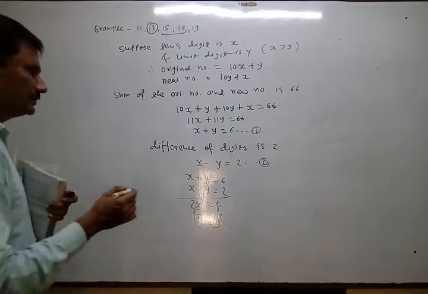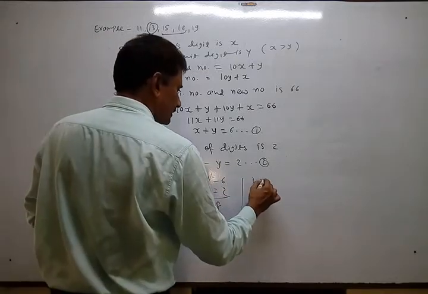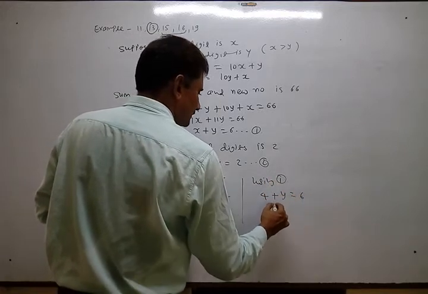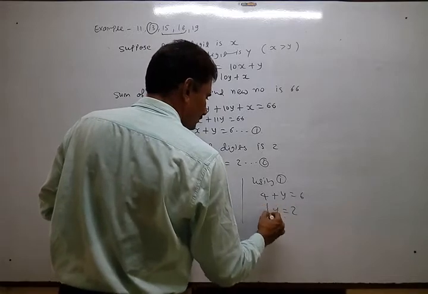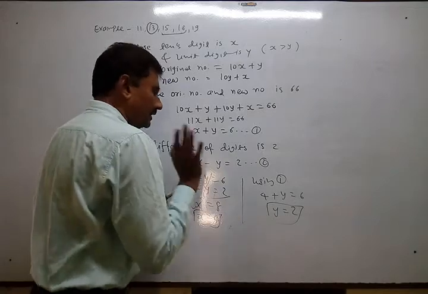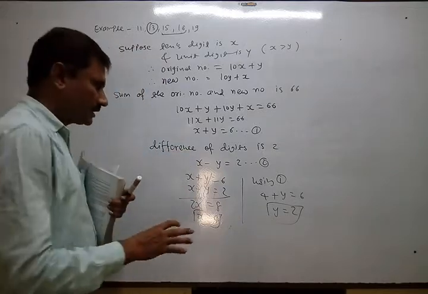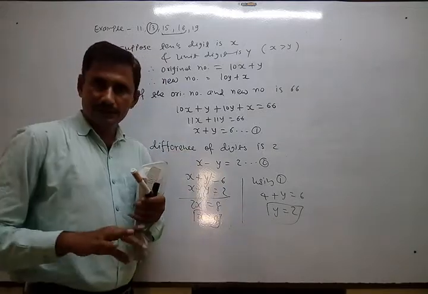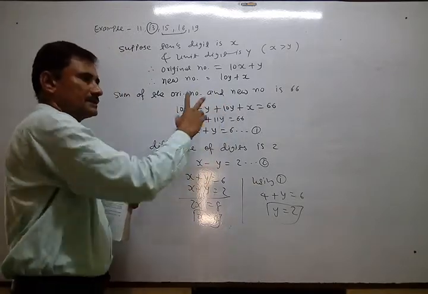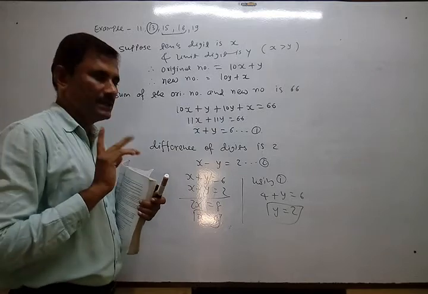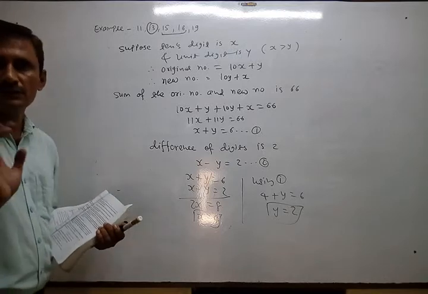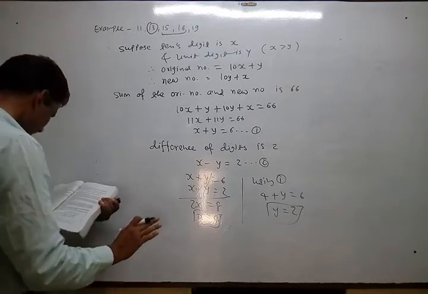Now use either 1 or 2. Using 1, x plus y equals 6, so y equals 2. Now it is not clear which number is greater or less. Even here no difference of original or new number is given, the sum is given, so the sum may be done anywhere. So here two numbers are possible, either 42 or 24. So you have to give two answers.